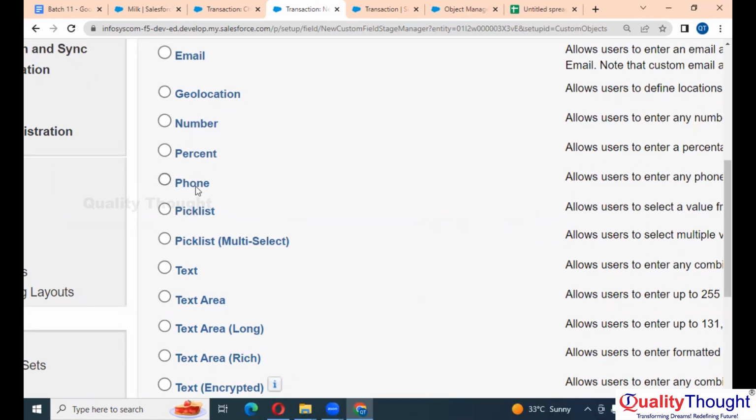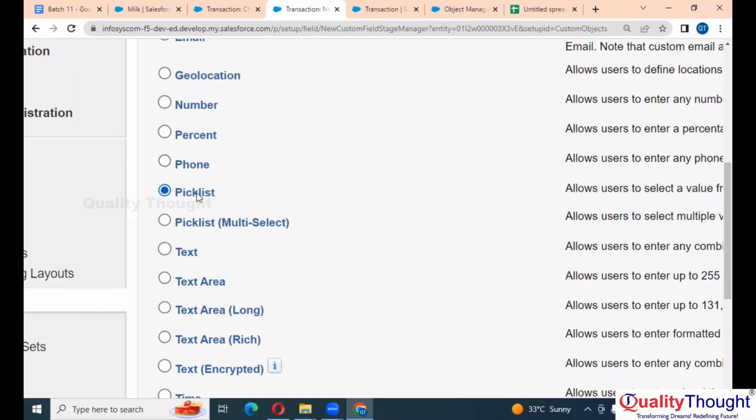Now this phone is similar to your email. Phone will store in the phone format. For example, if you see, there are 3 numbers, and then 4 numbers, or something like that.